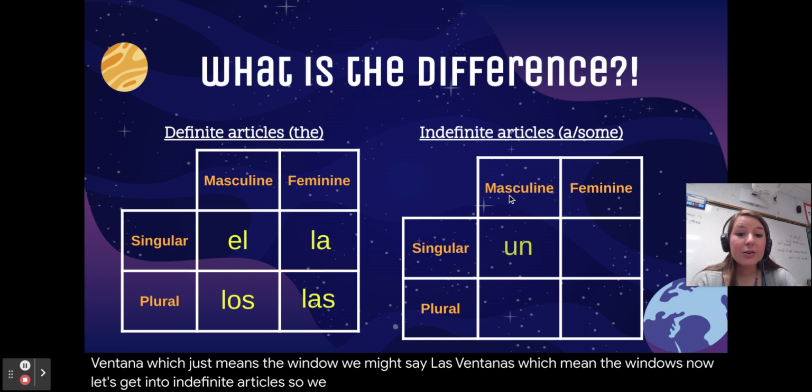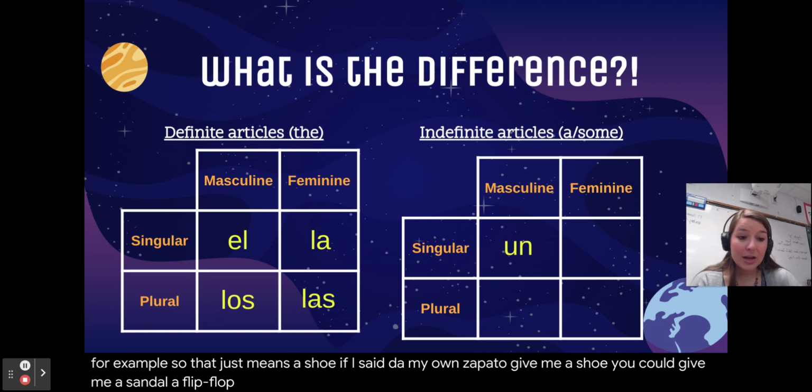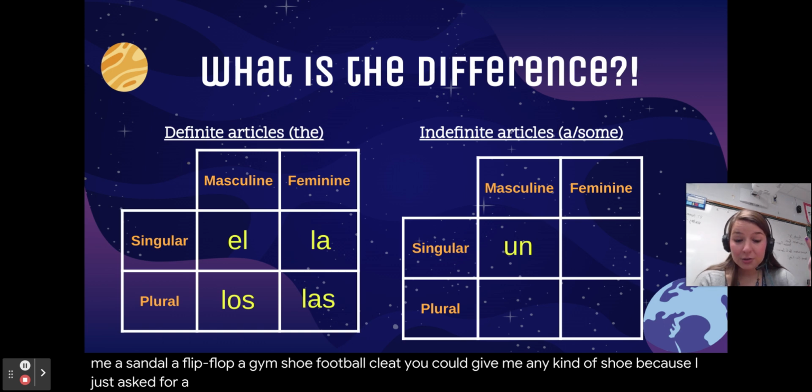So we have the masculine singular indefinite article, so un zapato, for example. So that just means a shoe. If I said, dame un zapato, give me a shoe, you could give me a sandal, a flip-flop, a gym shoe, a football cleat. You could give me any kind of shoe because I just asked for a general shoe.